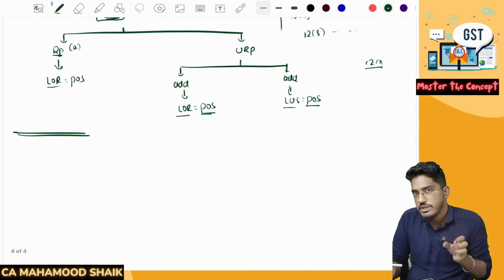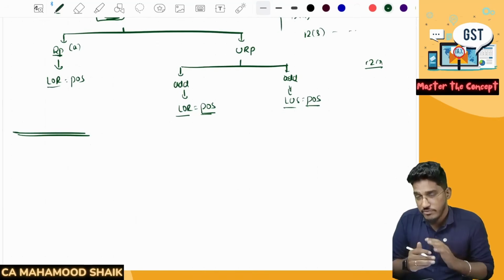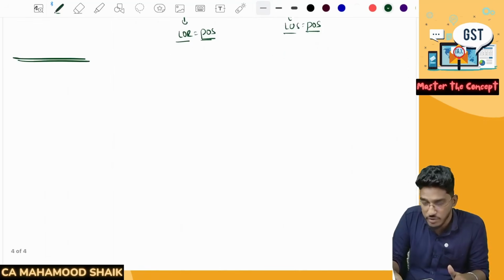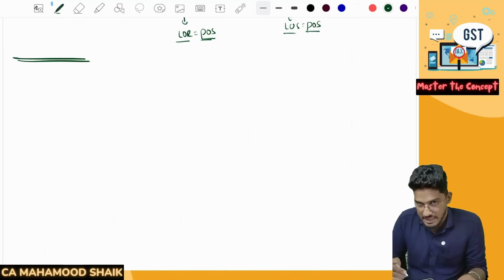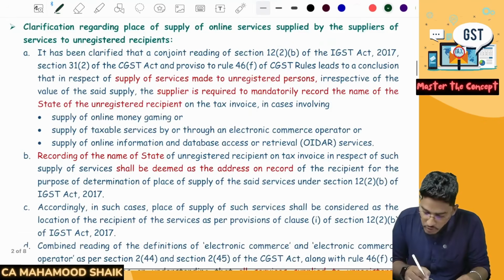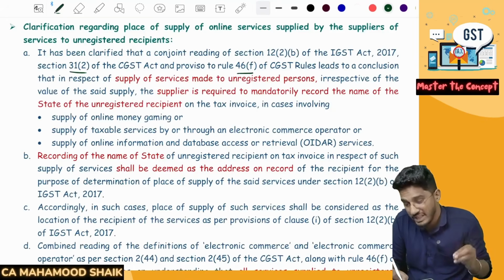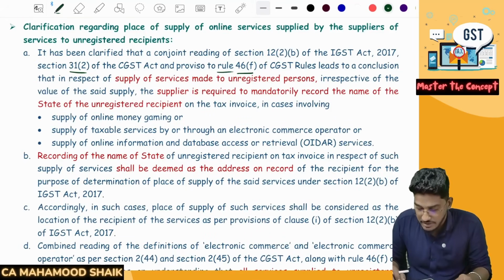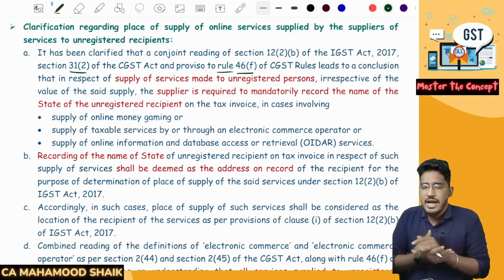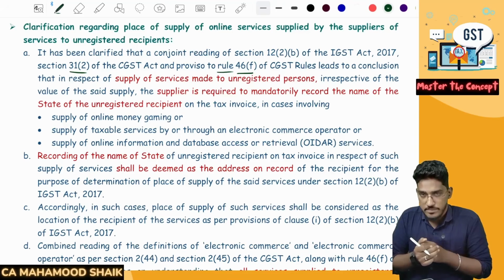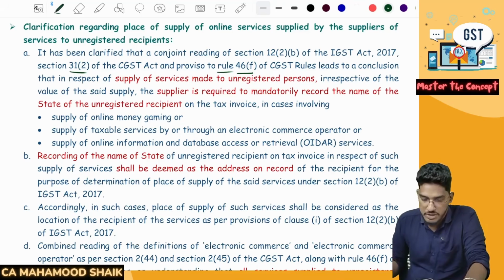Now, if you go to the provisions relating to tax invoice and the related rules, we have certain provisions talking about tax invoice in special cases. If you go through the provisions of 31 subsection 2 and rule 46 sub rule F, there are some provisions relating to invoice. There are some guidelines relating to issuance of the invoices and details which are required to be included in the invoices. So let us try to recollect those special provisions.